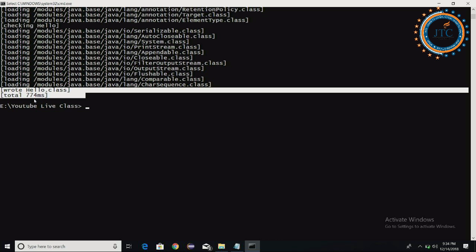Now tell me, did you understand this particular concept I am trying to explain to you? Did you understand what exactly the compiler is doing at the time of compilation of the program? What exactly it is adopting internally so that it can give you proper results? Are you able to see this?